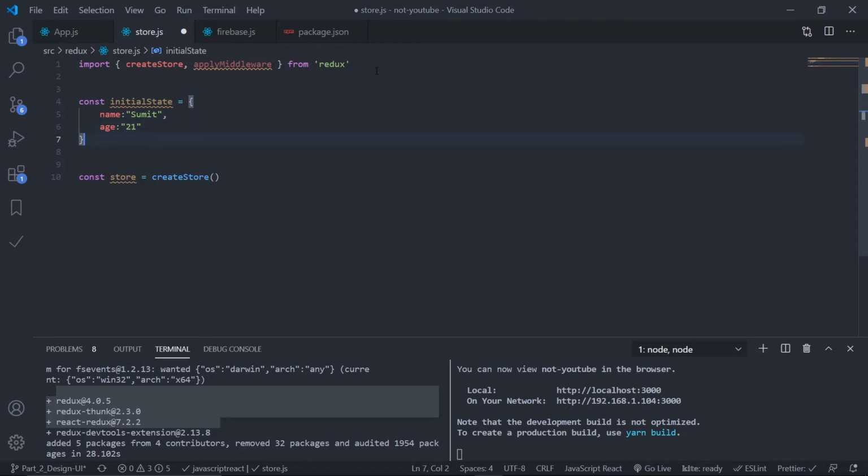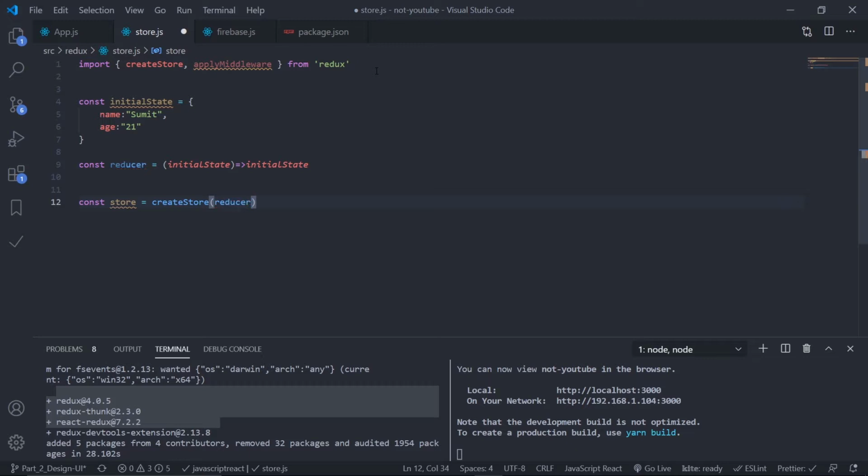That is cool. And let's create the reducer. Let's create the simplest reducer possible. It will get the initial state. I don't have any action, and just return the initial state. That's it. Initial state.